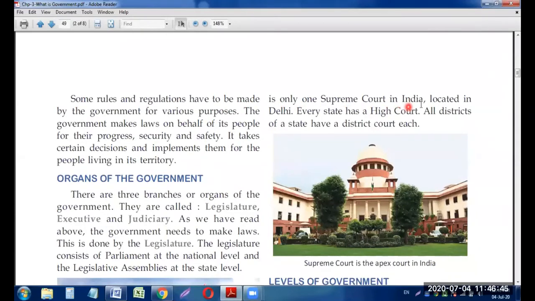We are having only one Supreme Court in India, located in Delhi, and every state has a High Court, as I said, and all districts of a state have a district court each also.